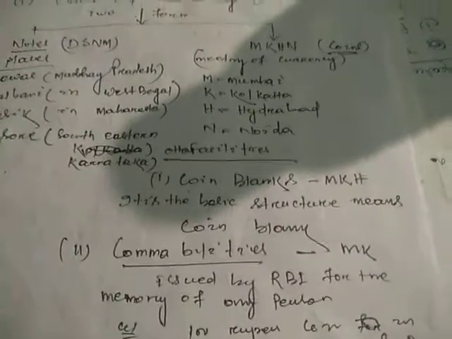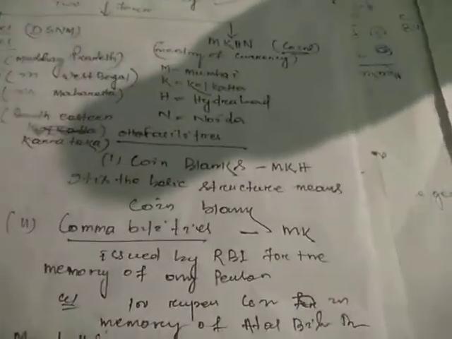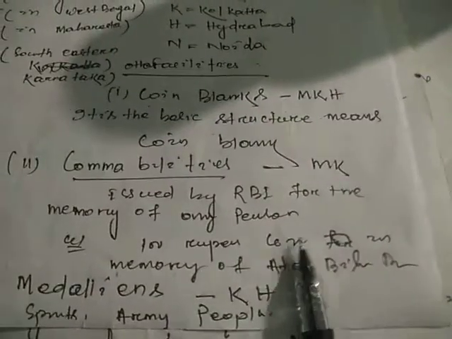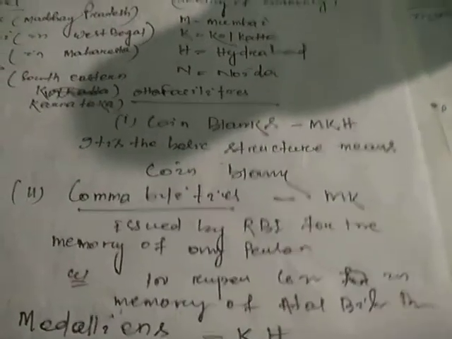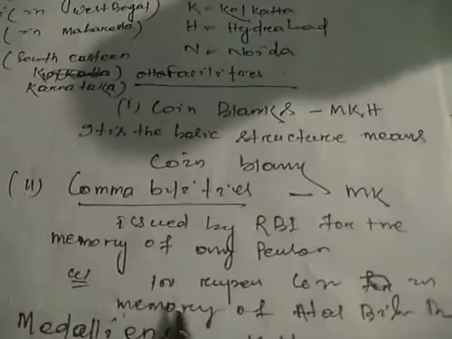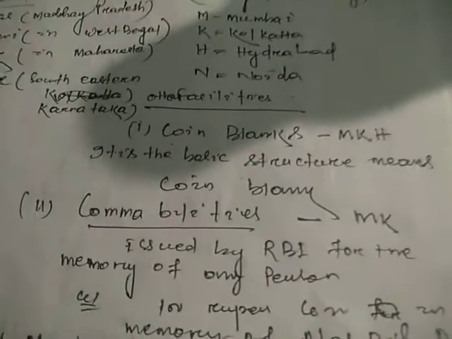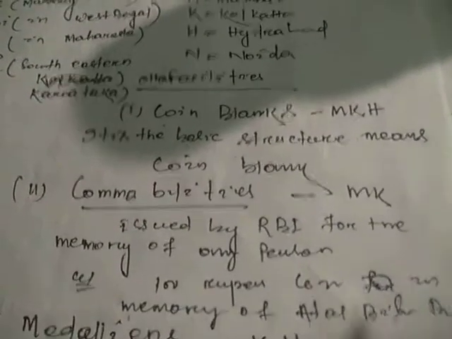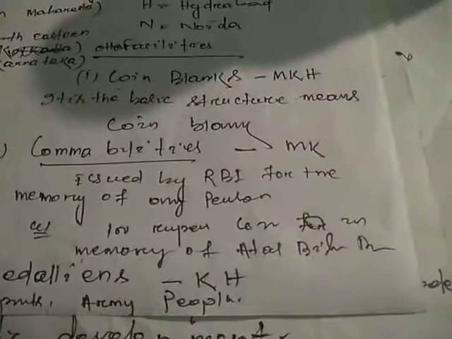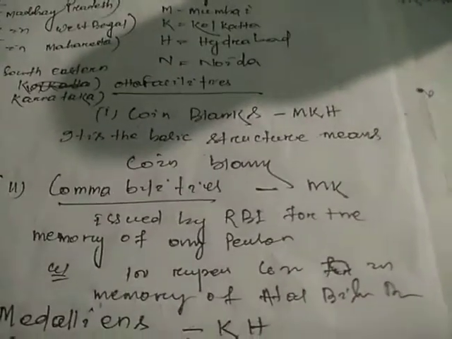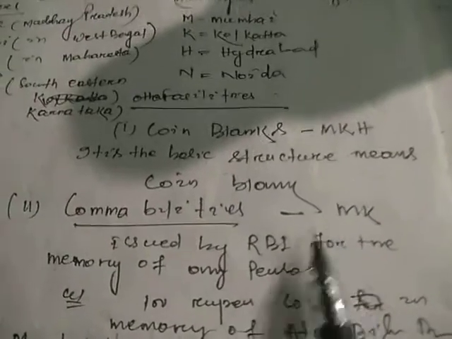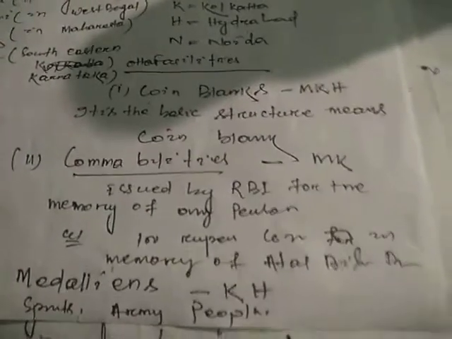Then come to commemoratives. Commemoratives means coins issued by RBI in memory of any person, right? Suppose you can say the 100 rupees coin our honorable Prime Minister Narendra Modi released in memory of Atal Bihari Vajpayee. That is permitted by the RBI, and it was prepared in Mumbai and Calcutta.